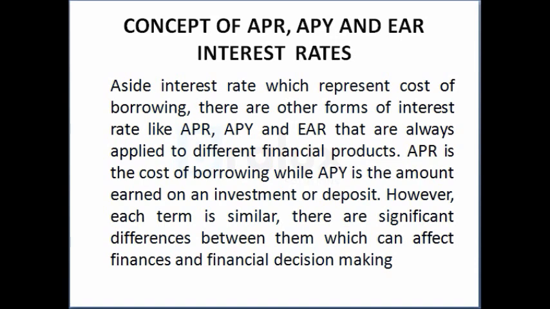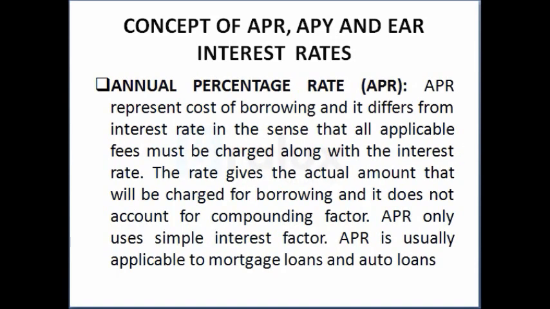Well, APR is known as annual percentage rate, and it represents cost of borrowing, and it differs from interest rate in the sense that all applicable fees must be charged along with the interest rate. So this is telling us that APR is similar to what we all know as interest rate, but what makes it different is that all incidental charges pertaining to borrowing of money will be included in calculating the APR.